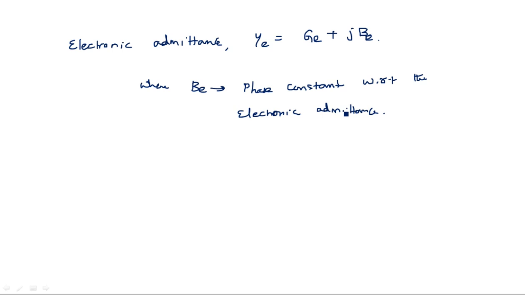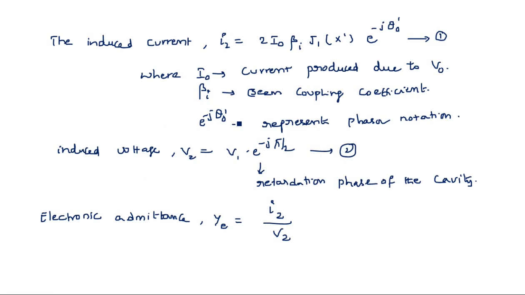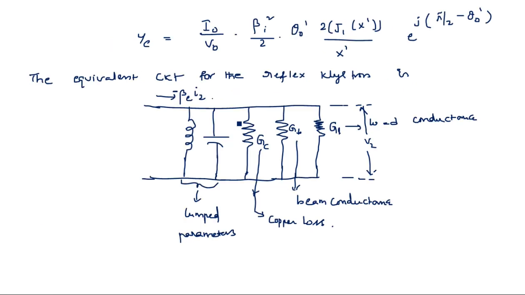Since the electronic admittance is shown in phasor form in this equation 3, see here, this is the equation 3 we are taking. In this equation 3 we have shown the electronic admittance in phasor representation. Here it shows some phase value.